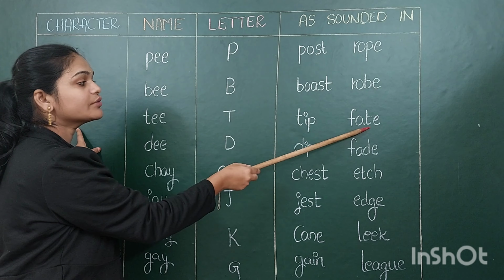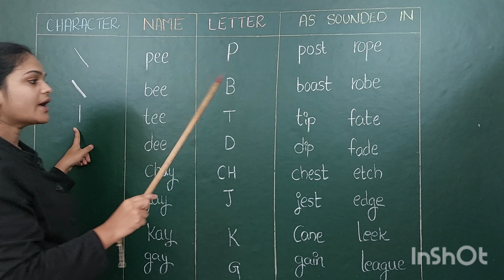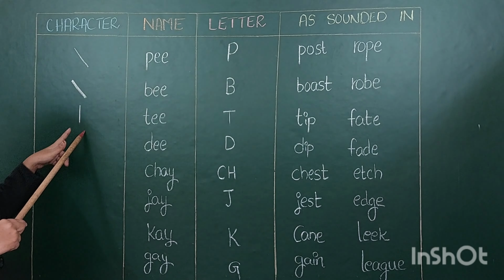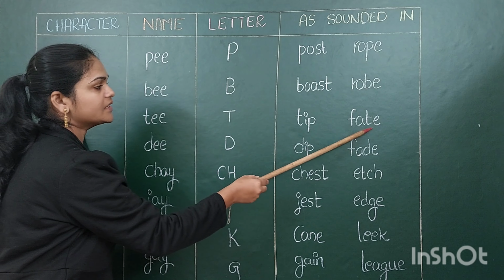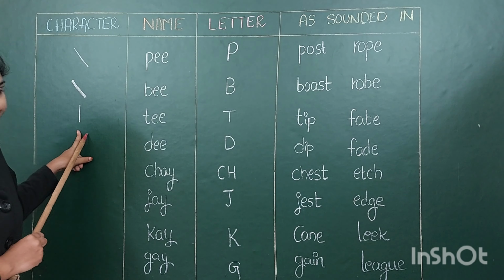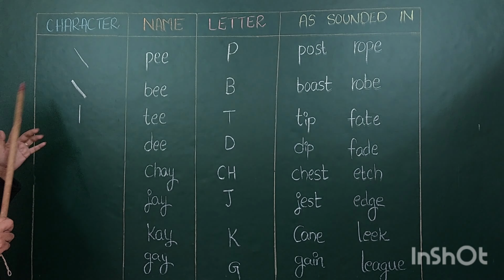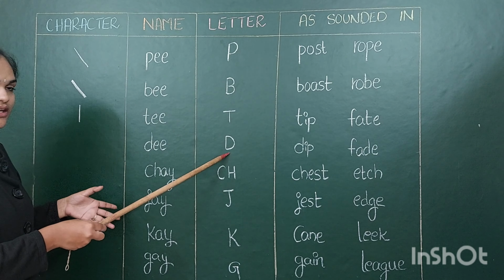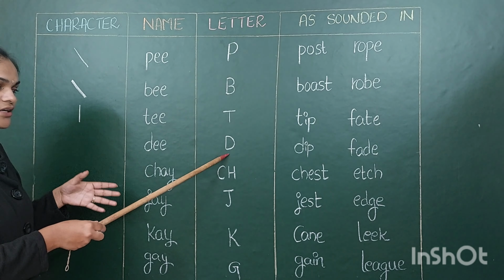So when you write that T in the middle, you have to write this stroke. So how will you write fate? T, you have to write straight, as a 1. Yes. Okay. Next, D. D is nothing but a letter, you know that.